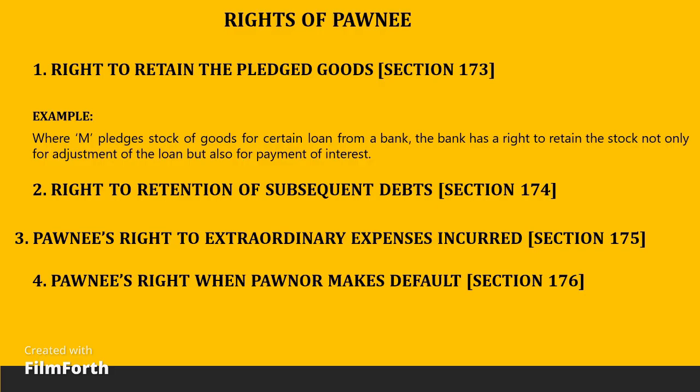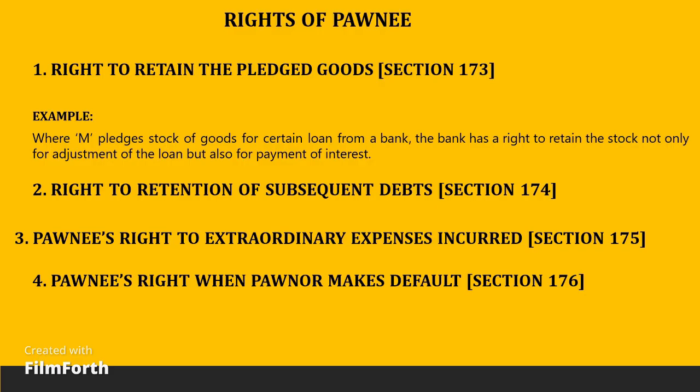The subject matter of pledge is goods. Goods pledged shall be in existence. There shall be the delivery of goods from pledger to pledgee. Rights of a pawnee or pledgee. Rights of pawnee can be classified under the following headings. Right to retain the pledged goods.